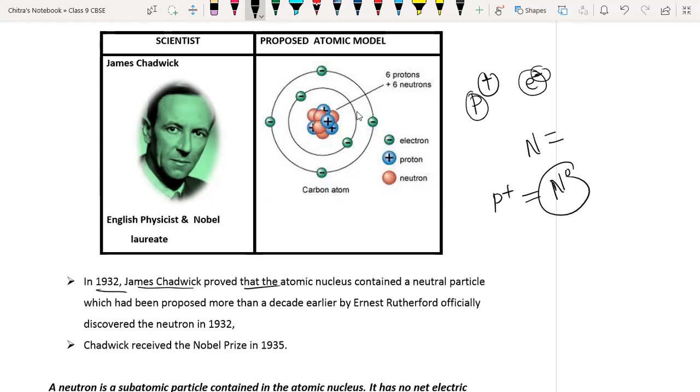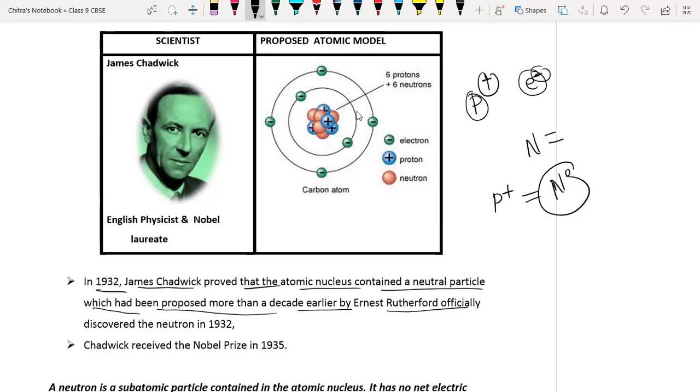He proved that the atomic nucleus also contains a neutral particle, which had been proposed more than a decade earlier by Rutherford. Rutherford explained the presence of positively charged particles: negative means electron and positive means proton.